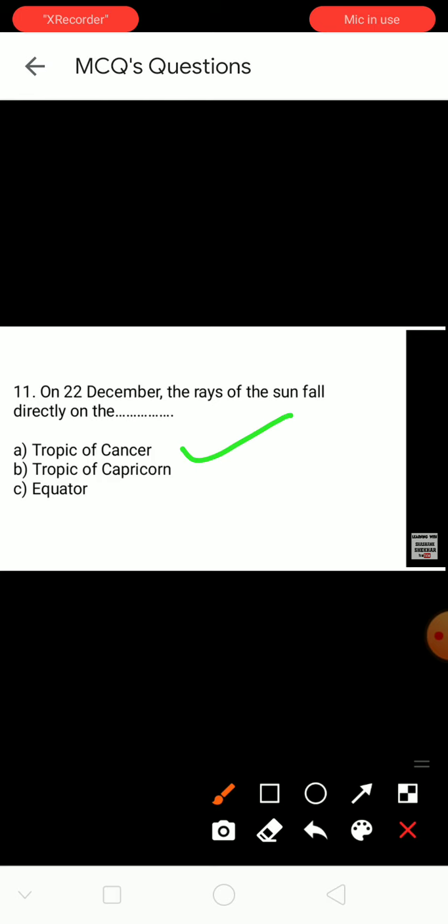But here the question is, on 22nd December, the rays of the sun fall directly on option A Tropic of Cancer, option B Tropic of Capricorn, option C equator. So the right answer here is Tropic of Capricorn, option B.